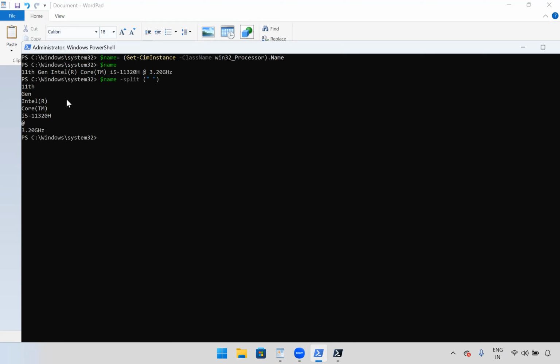So we need only this part, right? For that, we'll see the index number. For an array, how do we count? Starting from 0, right? 0, 1, 2, 3, 4. Okay. We'll use 4 here.